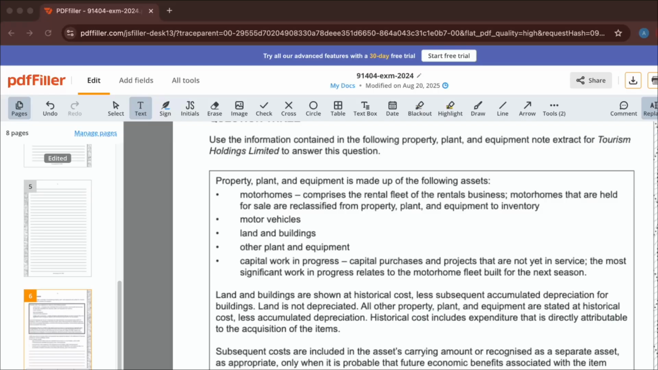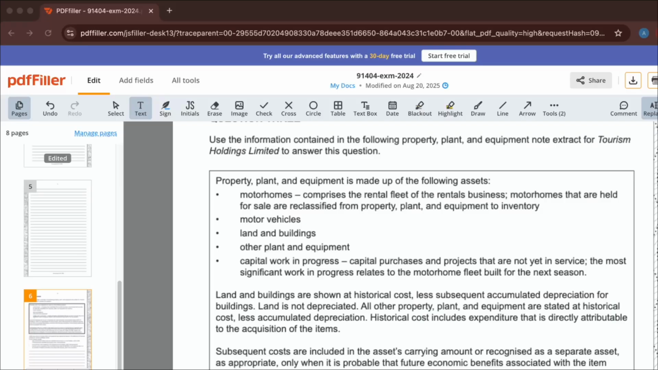Alrighty, that sounds pretty good. Land and buildings are shown at historical costs, less subsequent accumulated depreciation for buildings. Land is not depreciated. Can't depreciate land. All other property, plant, and equipment are stated at historical cost, less accumulated depreciation. Historical cost includes expenditure that is directly attributable to the acquisition of the item.